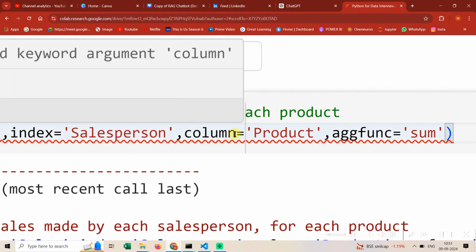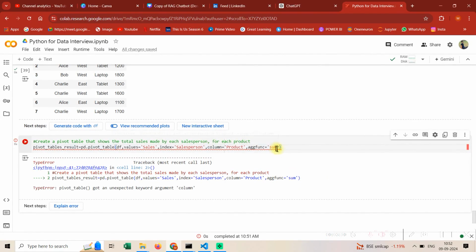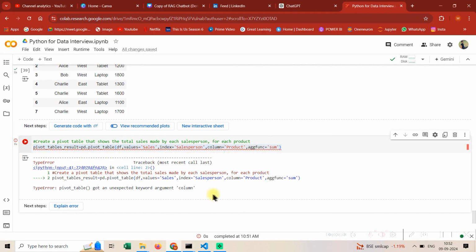Column seems to be okay. So there is some error that's coming. Let's just try to think, guys. These types of errors come. The thing it is saying is that pivot table got an unexpected argument, that's column. So let's just try to remove this column argument only.